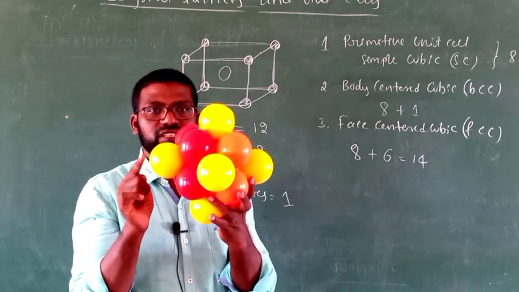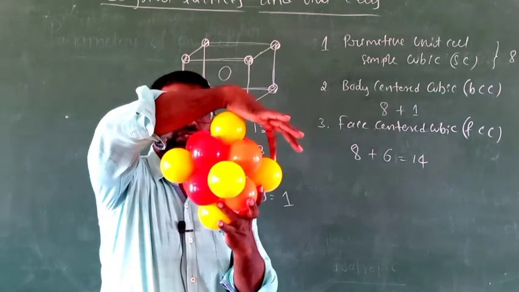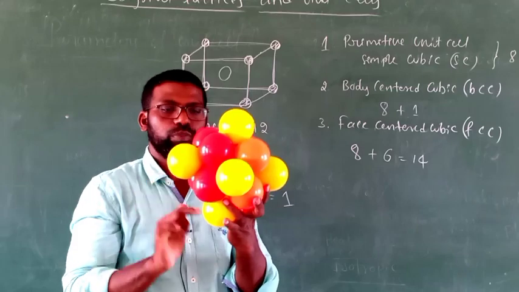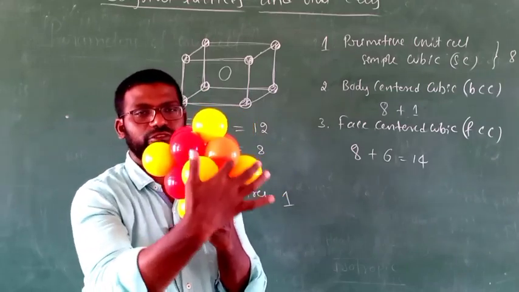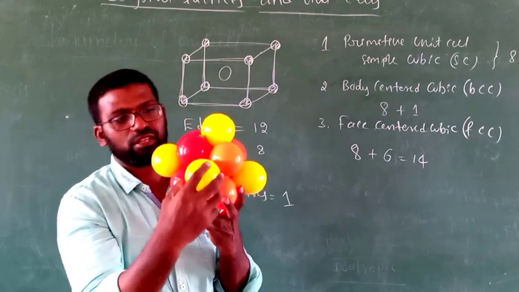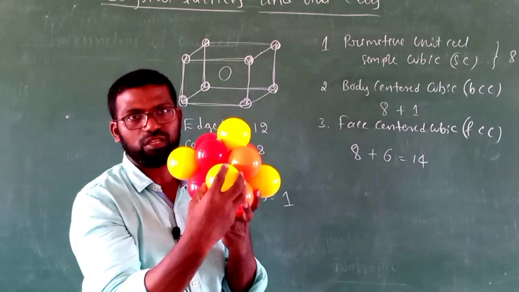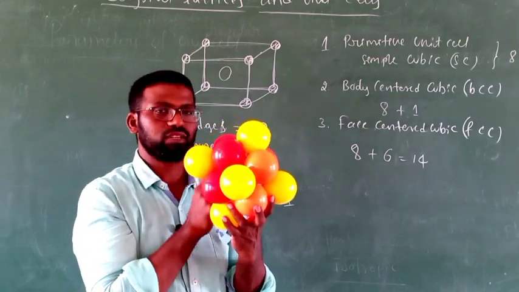Next, left side 1 more particle, right side 1 more particle. Total 2 plus 2, 4. Next, you can see 1 particle on the front face. So total 5, and 1 more exactly opposite to this, on the back side.